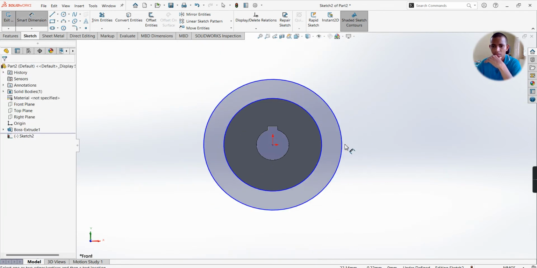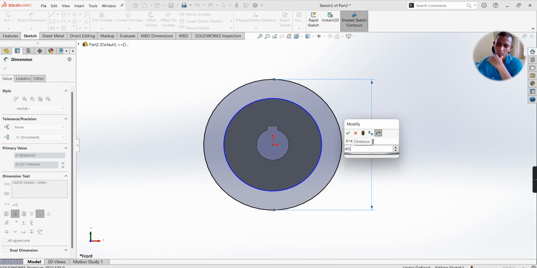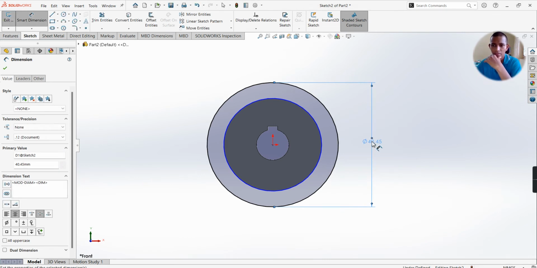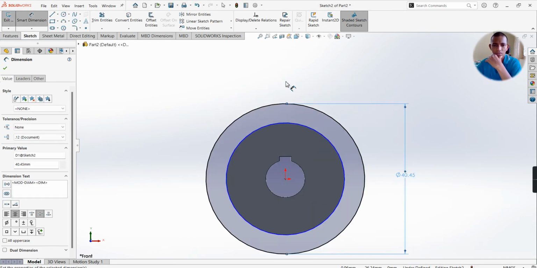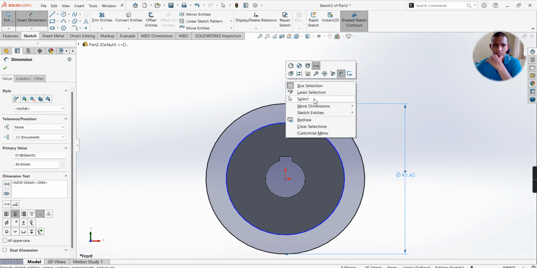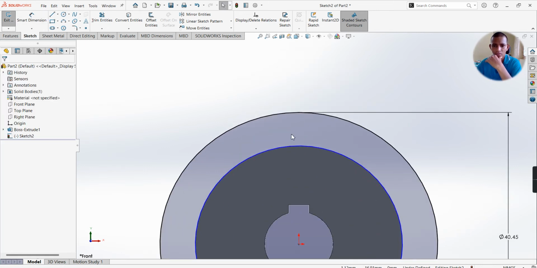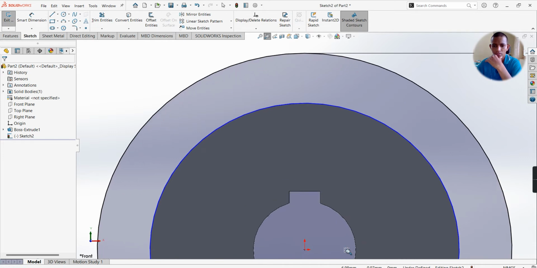Right click, dimension, 40.45, enter. Select, right click, select. Now select zoom to area, zoom up to this area.